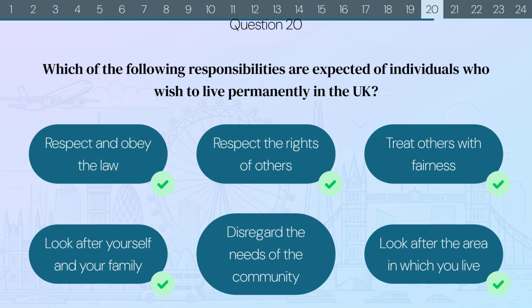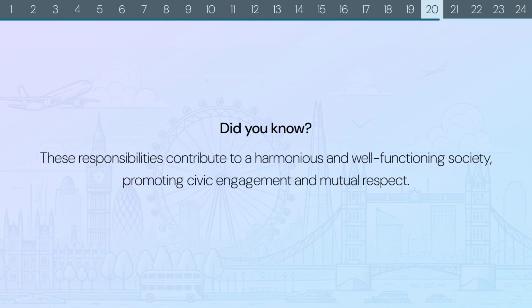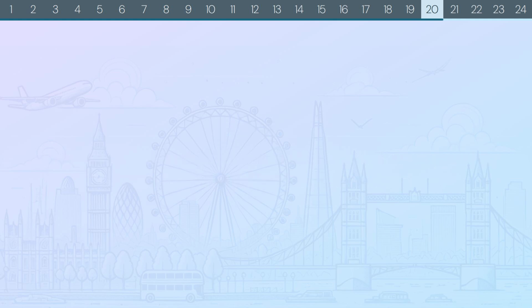The correct answers are respect and obey the law. Respect the rights of others. Treat others with fairness. Look after yourself and your family. And look after the area in which you live. Did you know? These responsibilities contribute to a harmonious and well-functioning society, promoting civic engagement and mutual respect.